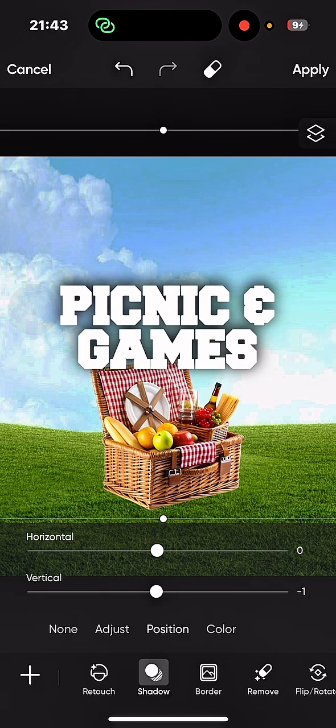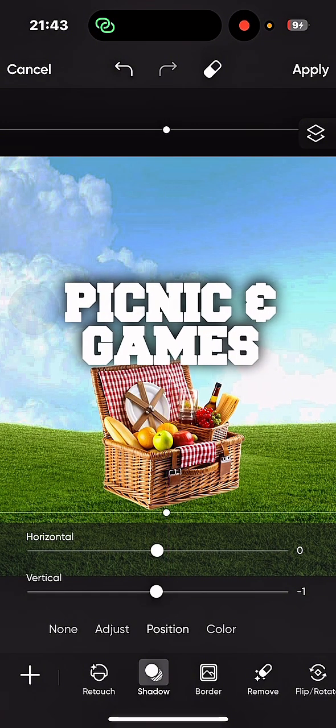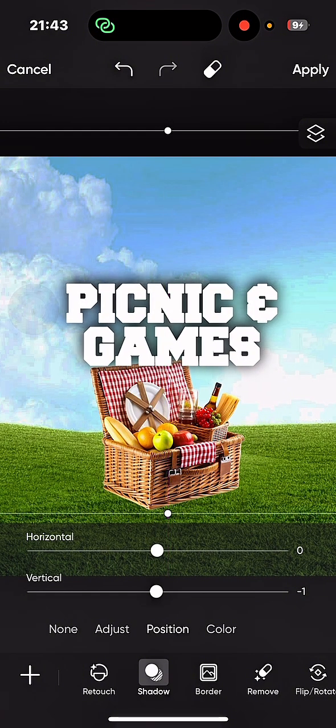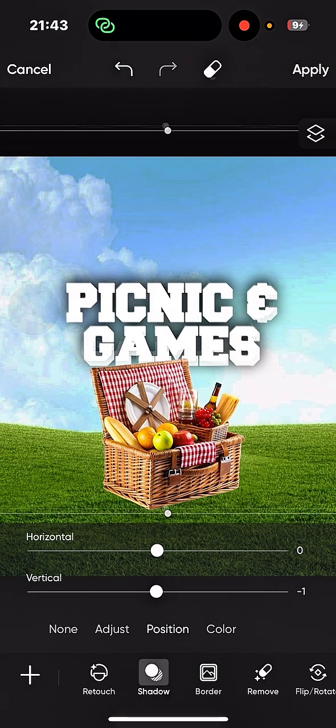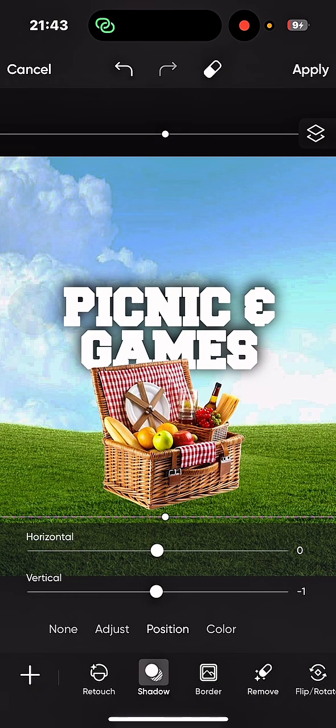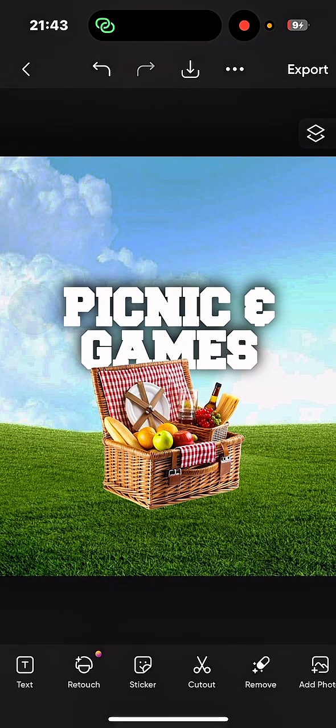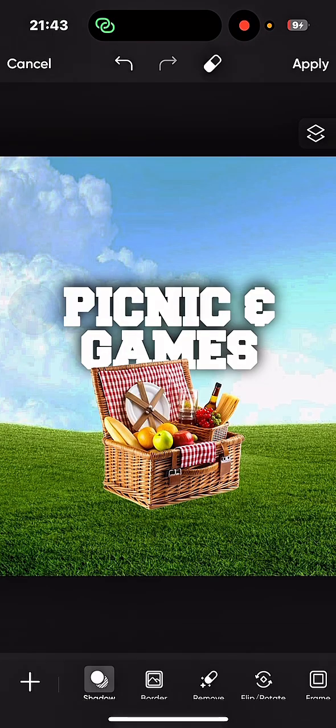Then I'm going to put it behind this image. How am I going to do that? If you see this double box up here at the top right corner, you tap it, then you bring it below, and wow, see how it's standing out and looks a bit better. But I'm not 100% satisfied yet.